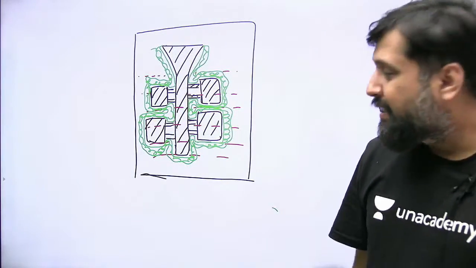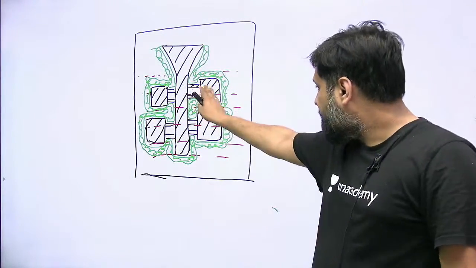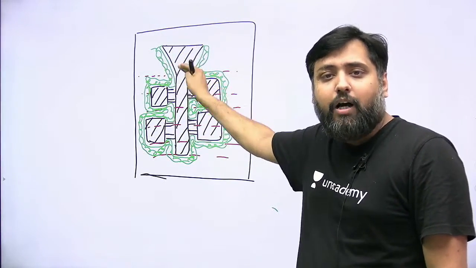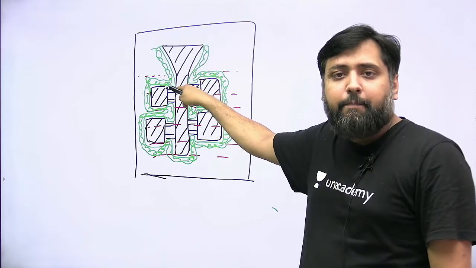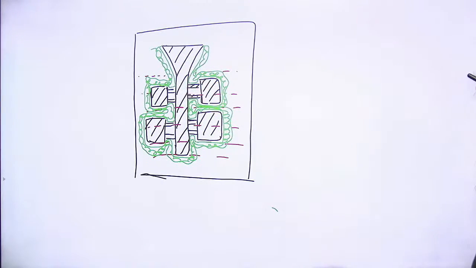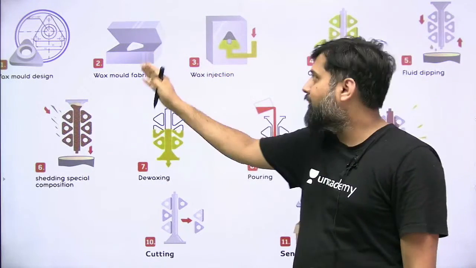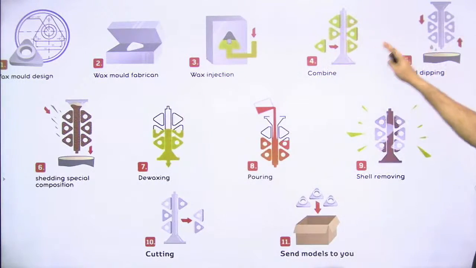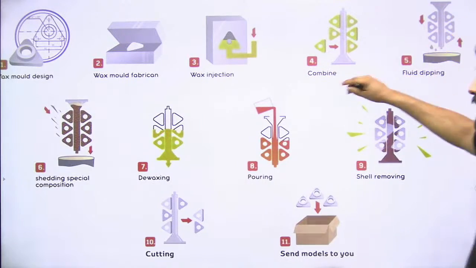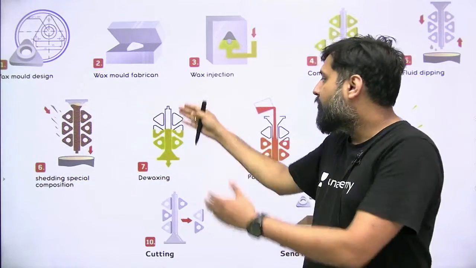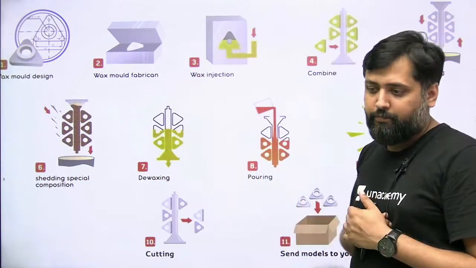Once it is done, thereafter, my dear, the wax which is inside will be melted out. How? This thing will be kept in the upside down position that I can show you here. You see what we did? We made the pattern. We made the pattern cluster. We invested it first with the prime coating, then we again invested it with the stucco coating, and thereafter we are going to melt the wax out.